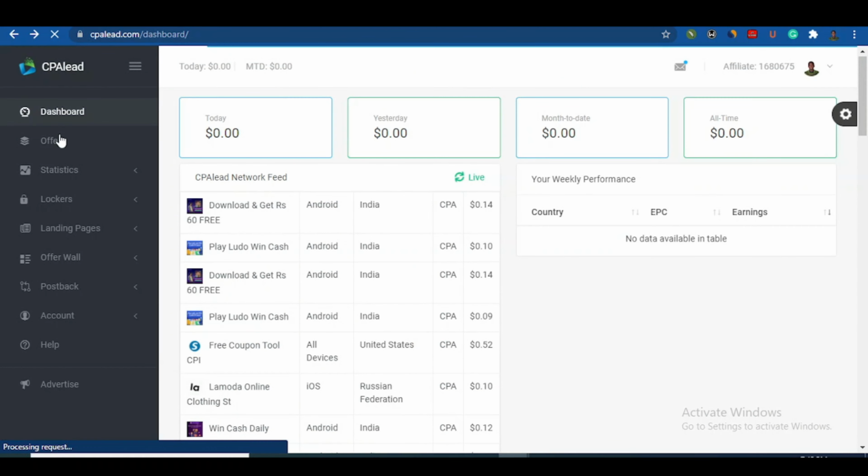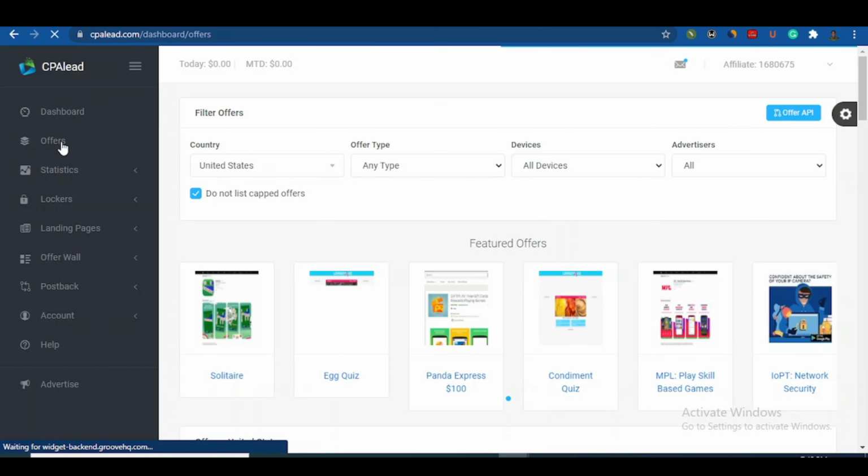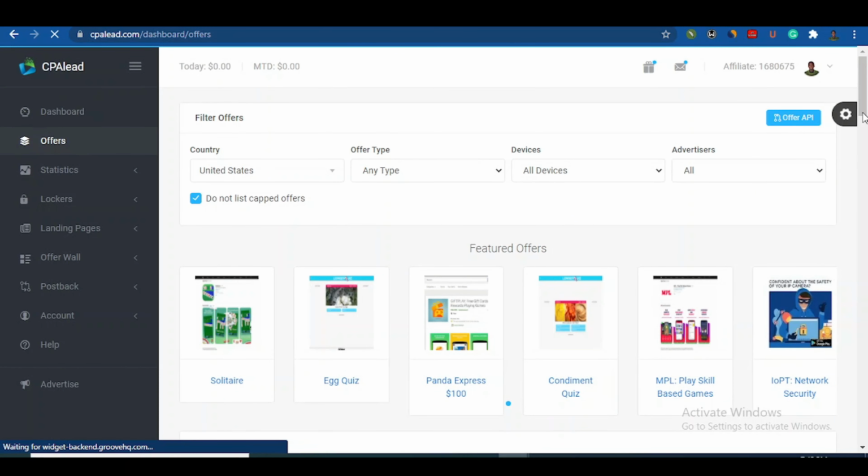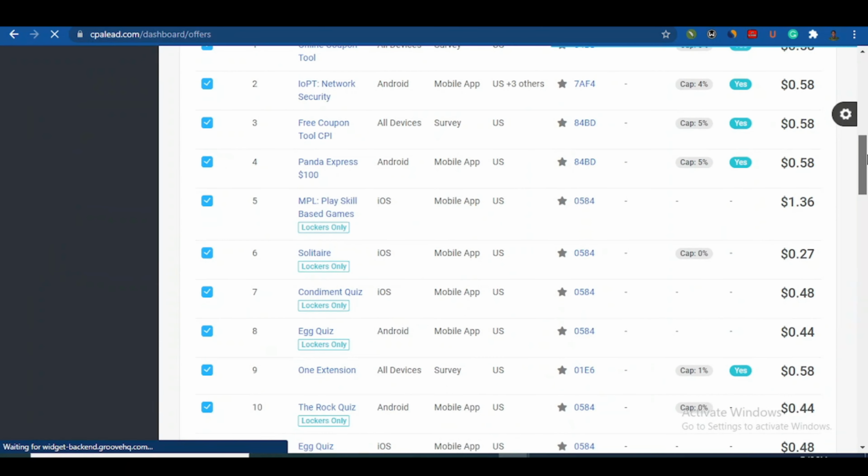Just come straight to the offers here. You're going to click on offer. It's very important to click on offer. From this offers page, you'll be able to filter out what you want. When you come to offer, as you can see, this is a typical offer, and it's only based on USA. Everything here is just USA.